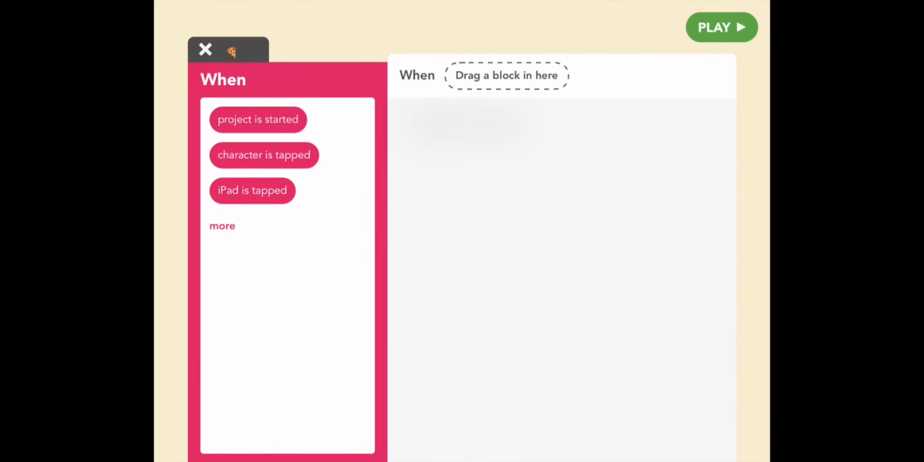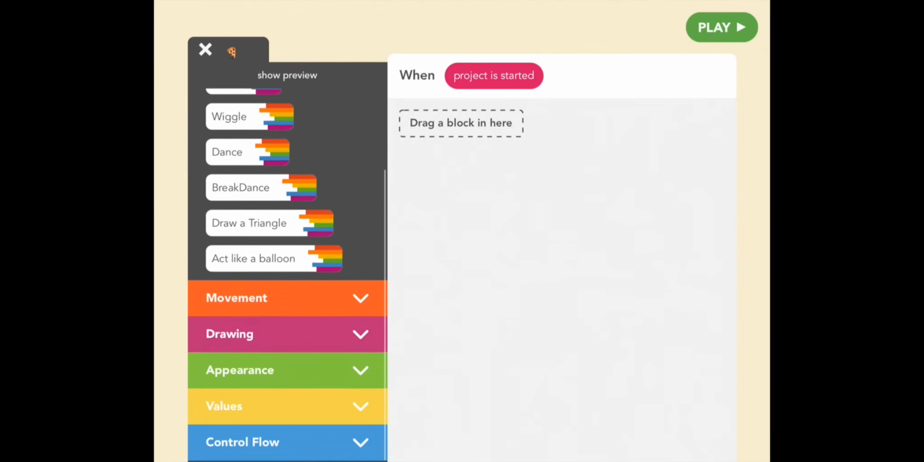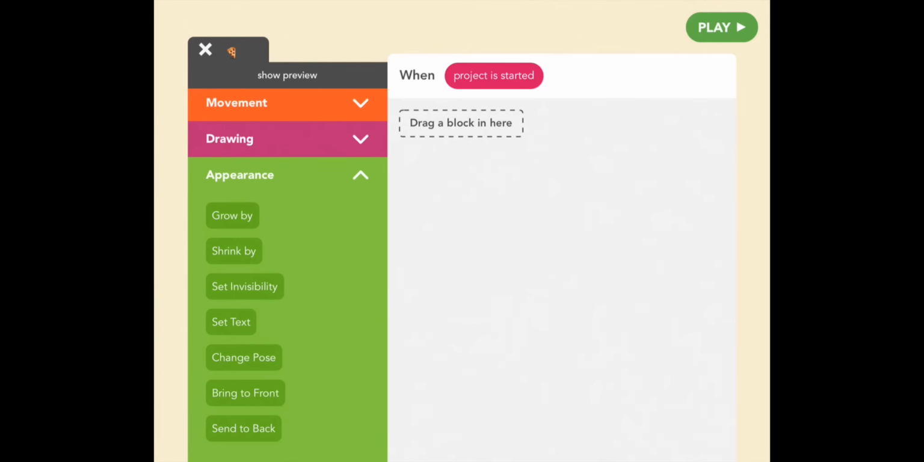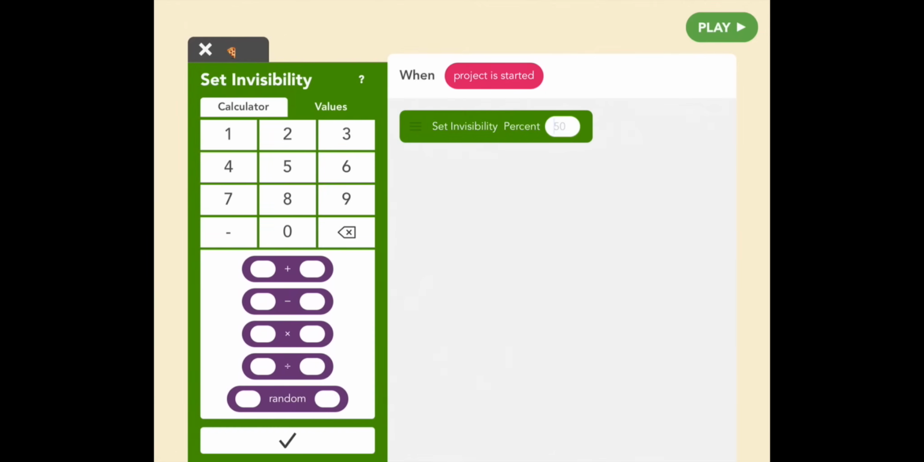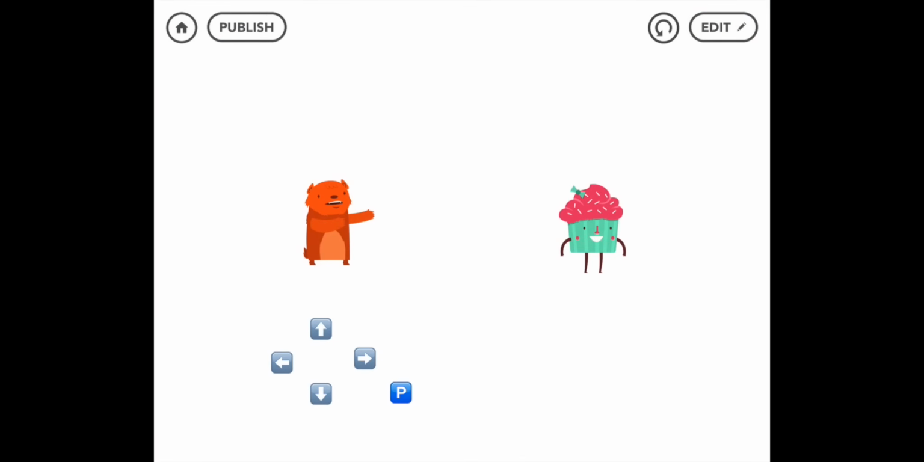When the project is started, let's make the pizza invisible. So set appearances, set invisibility to 100. And this means the pizza is 100% invisible. You cannot see it. So let's play that. Uh-oh, it's not there at all. Looks like we've set it invisible forever.